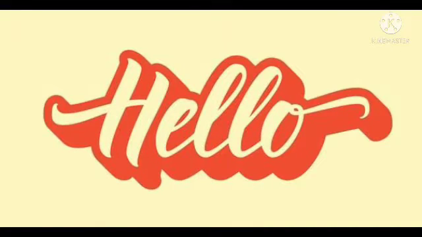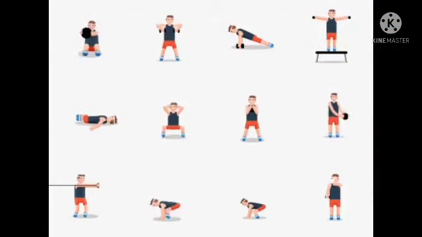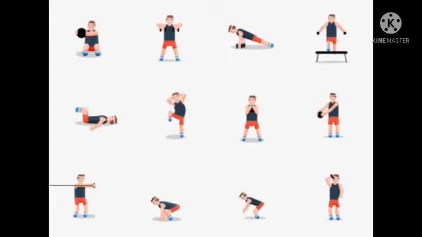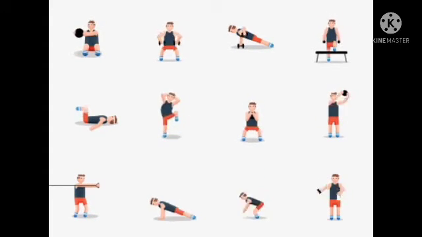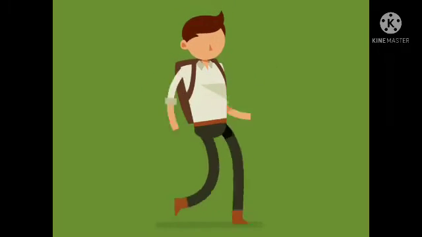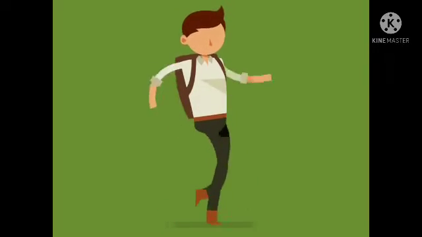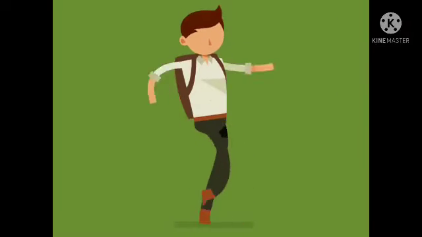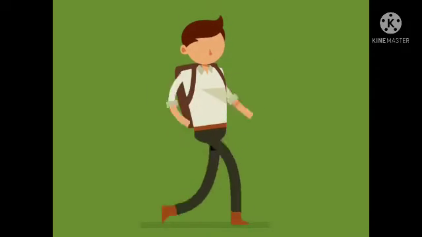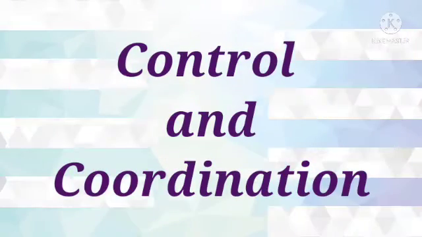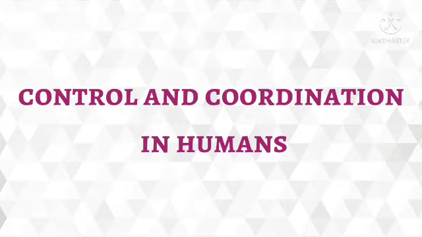Hello everyone. Working together of various integrated body systems in response to changes in the surrounding for the maintenance of body functions is known as control and coordination. So today let us discuss something more related to it in our lesson control and coordination. First, we shall see control and coordination in humans.